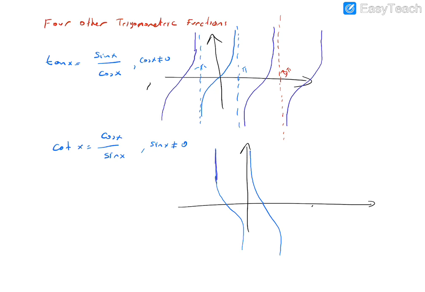Okay, let's use this color to emphasize. Of course, it continues this way. You can find the whole of this graph on the web, or by using a graphic calculator, you can sketch all these graphs. Okay, so this is the graph of the cotangent x function.